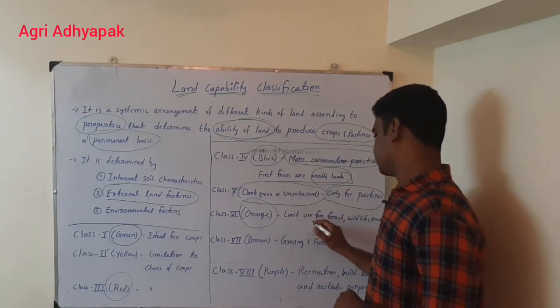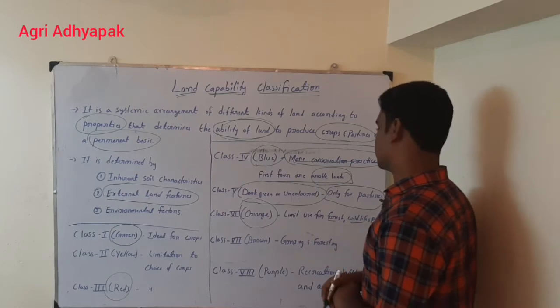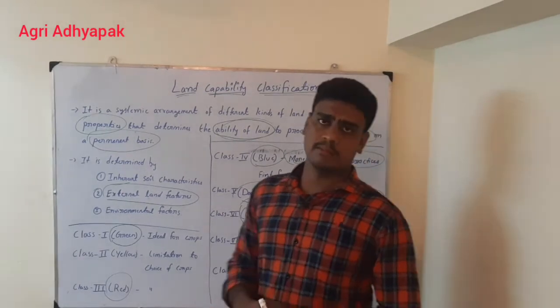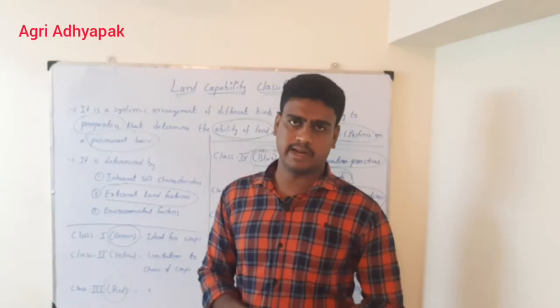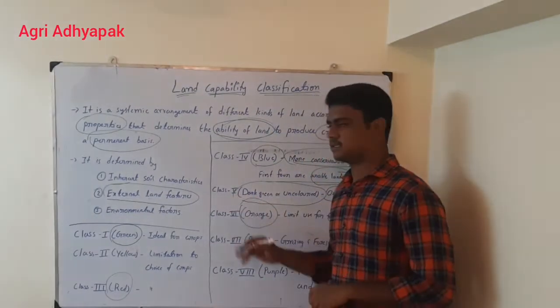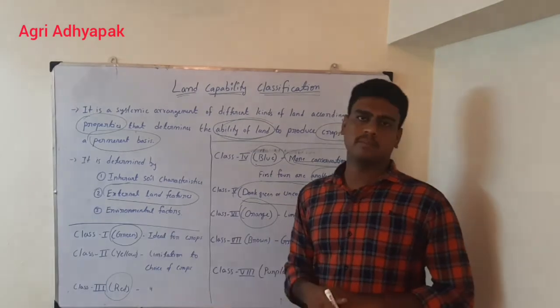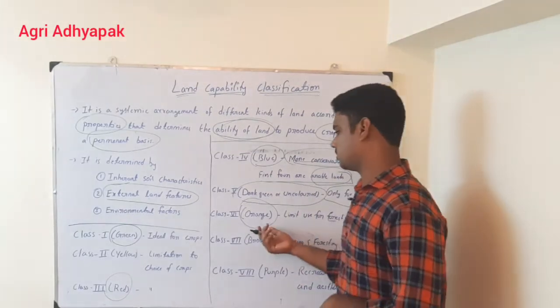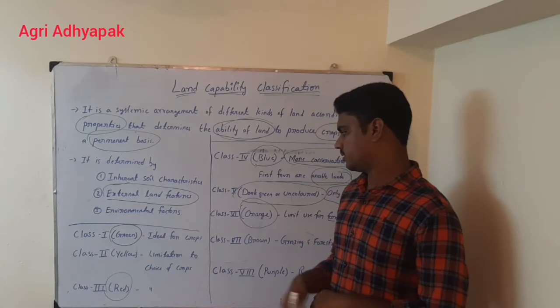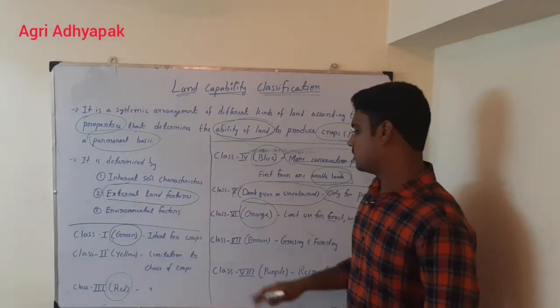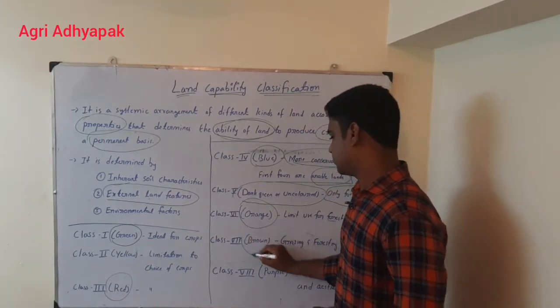It has only limited use for forest, wildlife, and limited pasture, but especially for forest and wildlife. Compared to class 5, class 6 is a little worse. We cannot grow pasture as in class 5. Then class 7 is mentioned with the color brown.